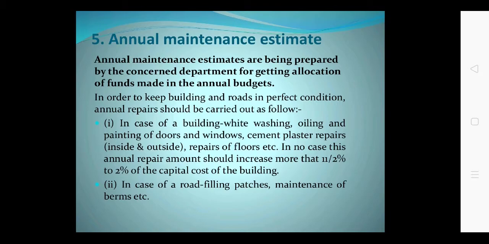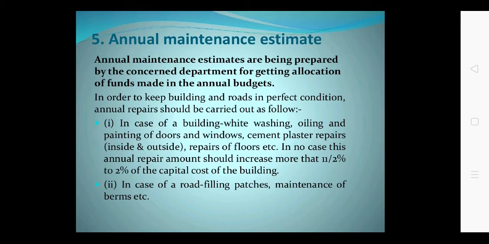For this, the department prepares the estimate which is called the annual repair and maintenance work estimate. You can see in the slide, annual maintenance estimates are prepared by the concerned department for getting the allocation of funds made in the annual budget, so that the building can be maintained in good condition.